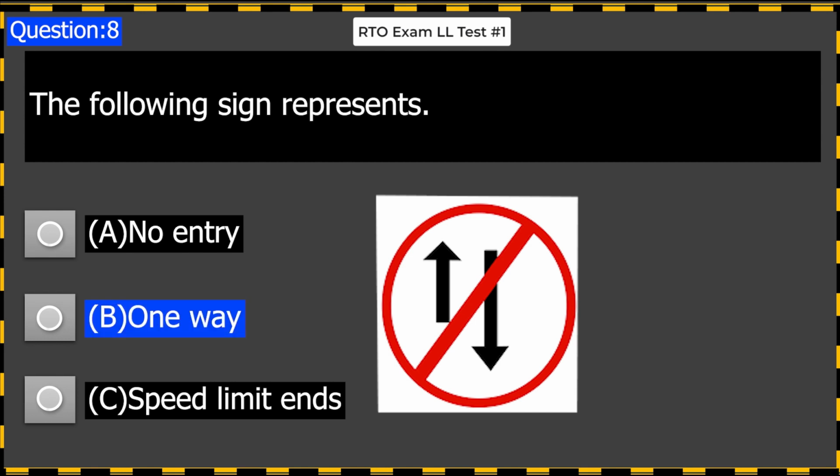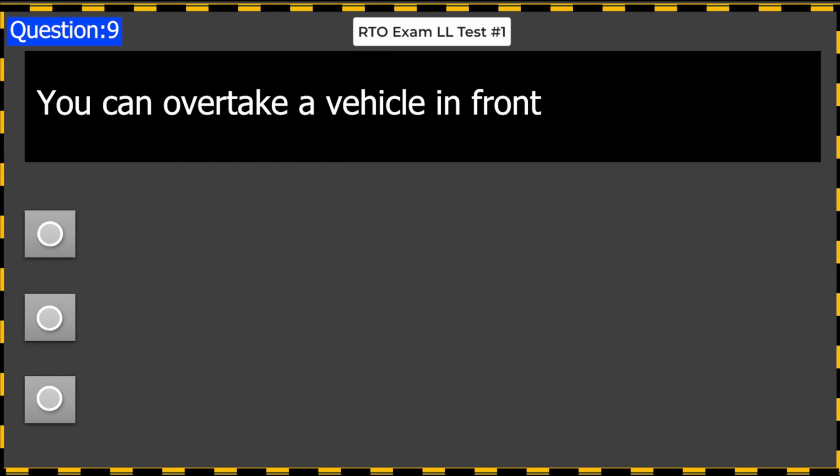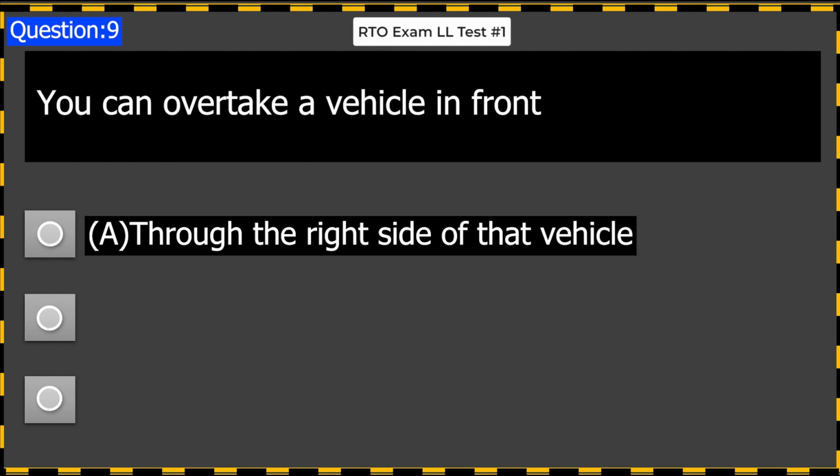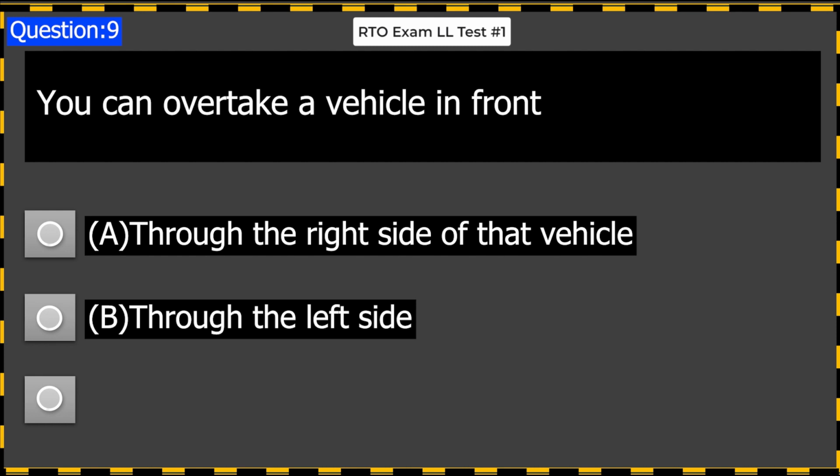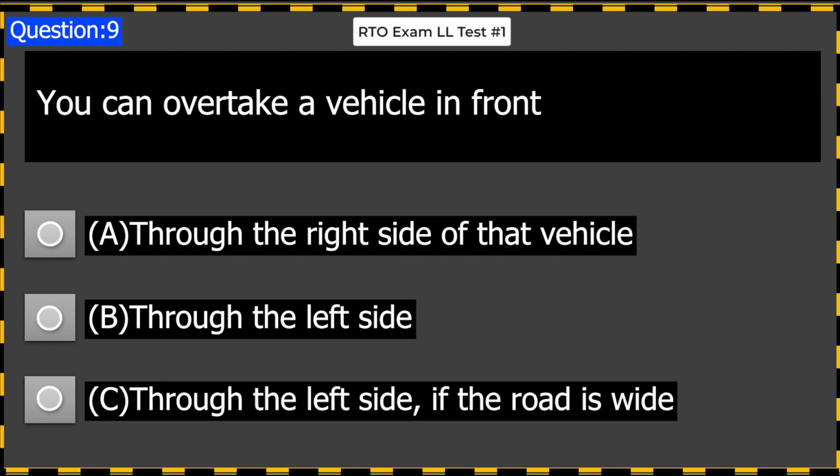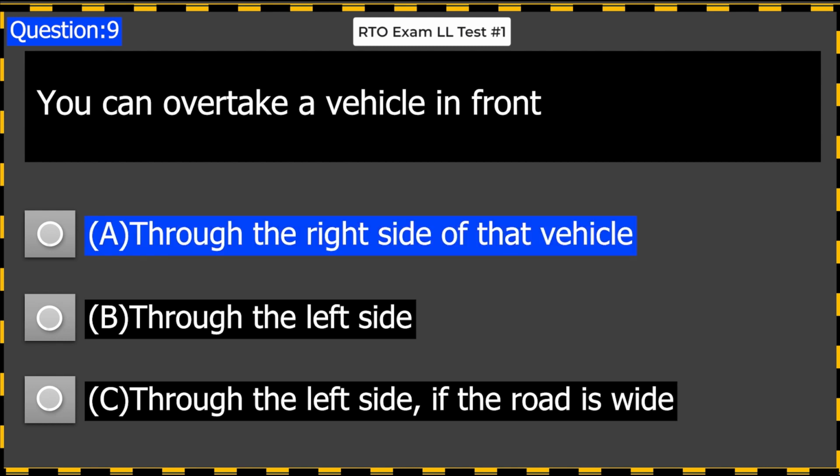You can overtake a vehicle in front: A. Through the right side of that vehicle. B. Through the left side. C. Through the left side, if the road is wide. Answer A. Through the right side of that vehicle.